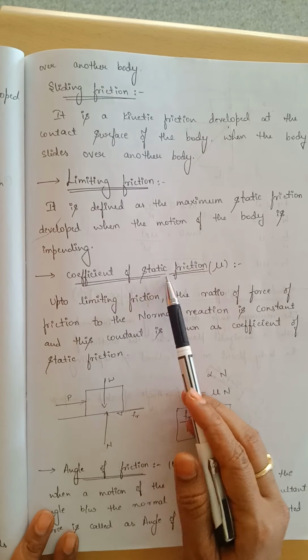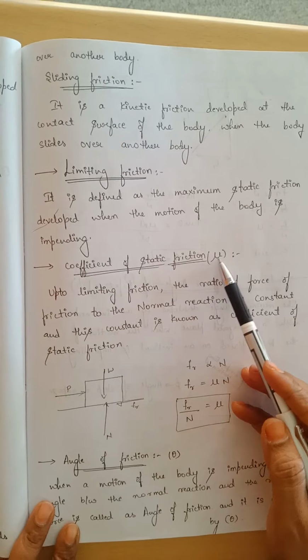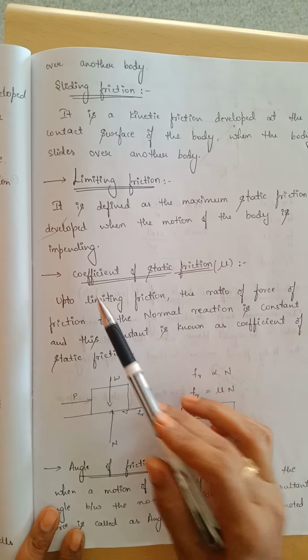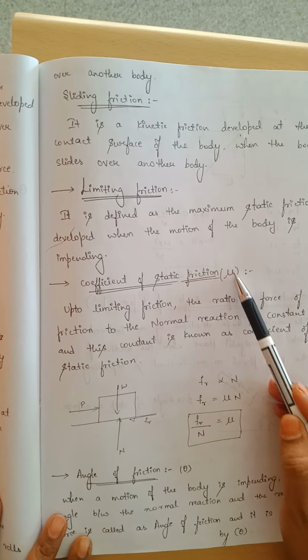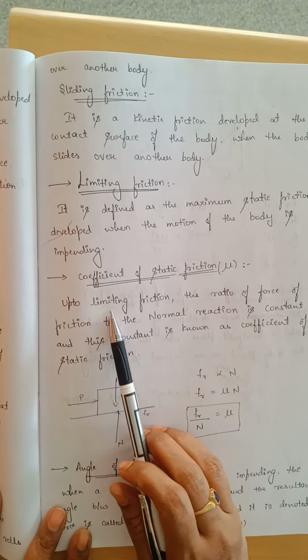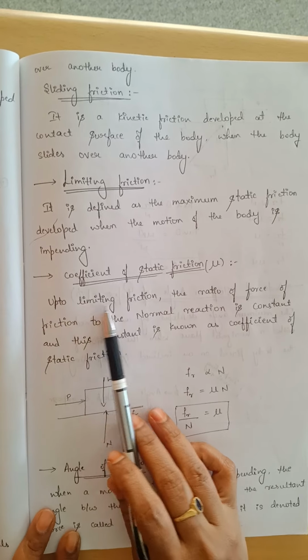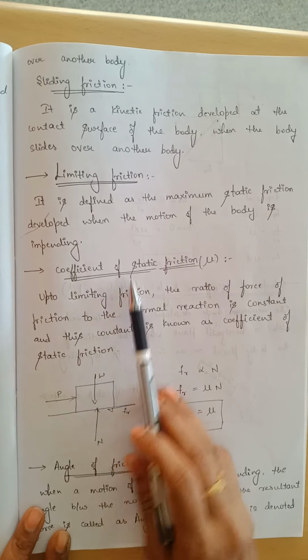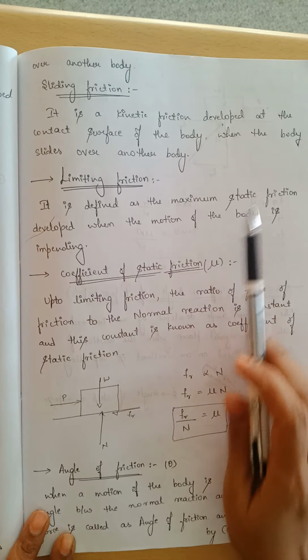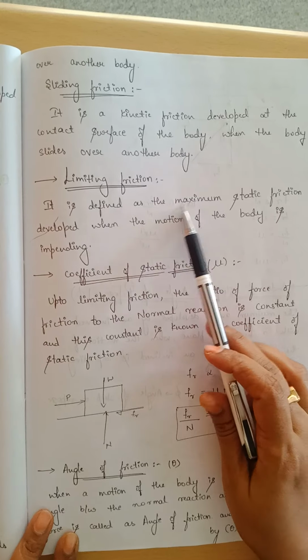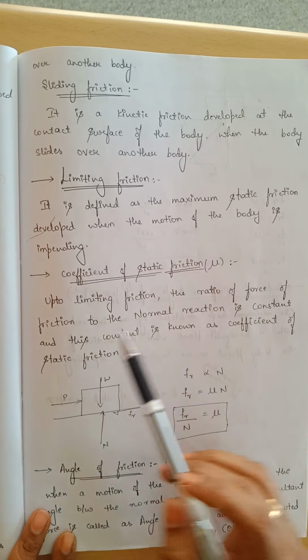Next, coefficient of static friction, which is denoted by mu. Up to limiting friction. And as you all know, limiting friction is nothing but maximum static friction.